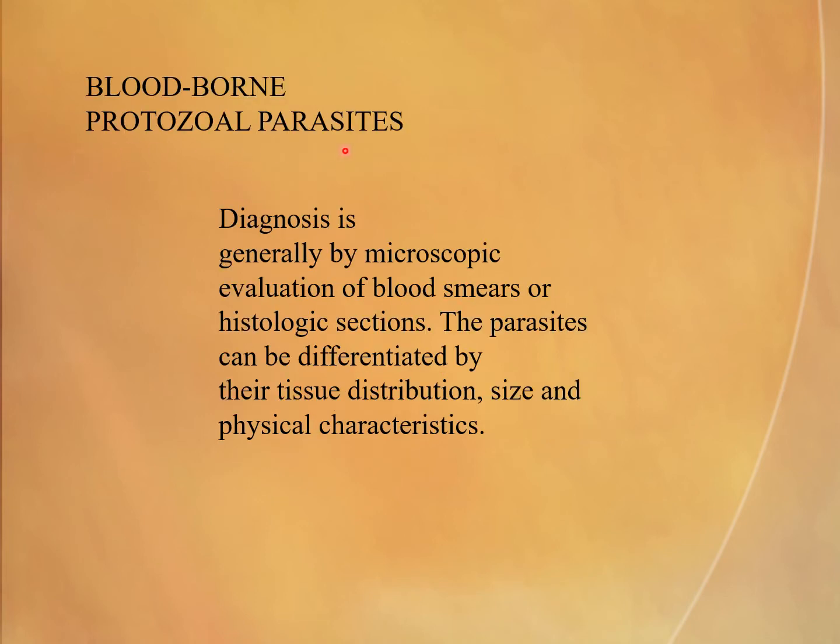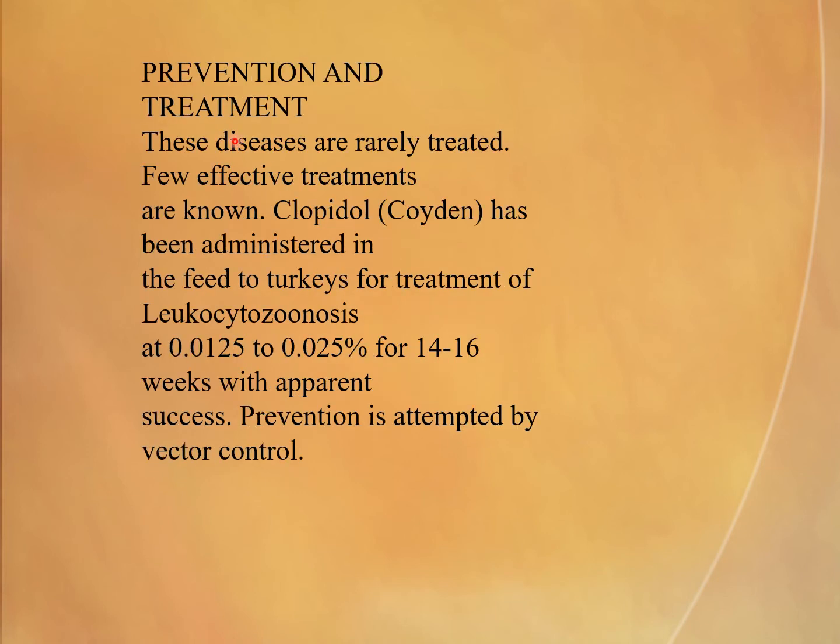Blood-borne protozoal parasites. Diagnosis is generally by microscopic evaluation of the blood smear or histological section. The parasites can be differentiated by their tissue distribution, size, and physical characteristics. Prevention and treatment: these diseases are rarely treated. Few effective treatments are known. Clopidogrel has been administered in the field to turkeys for treatment of leukocytozoonosis, with the dose given for weeks with apparent success. Prevention is attempted through vector control.